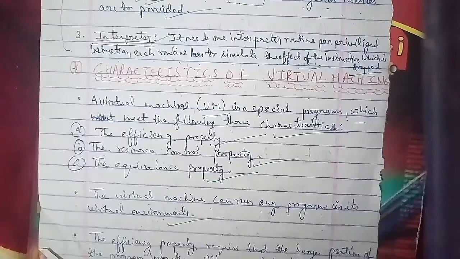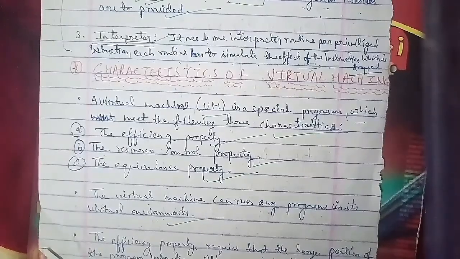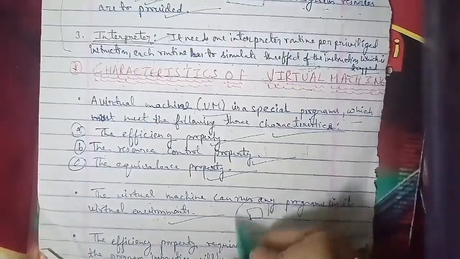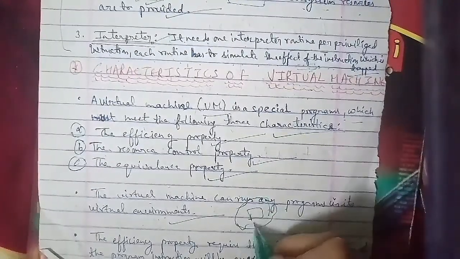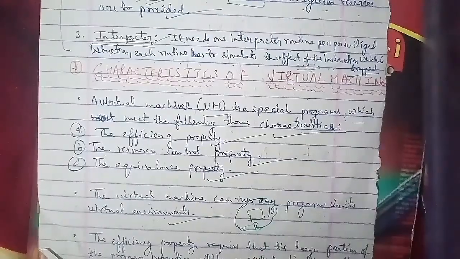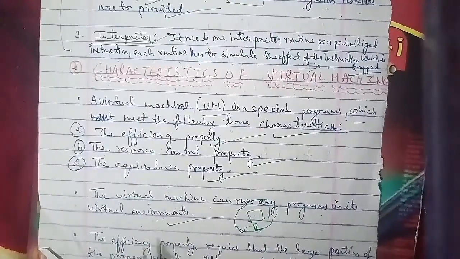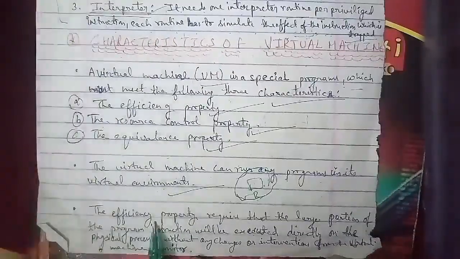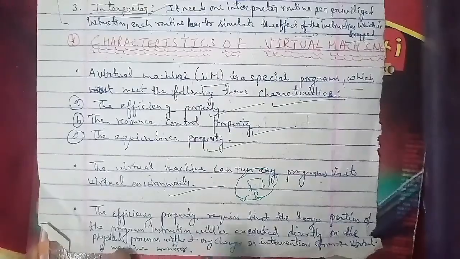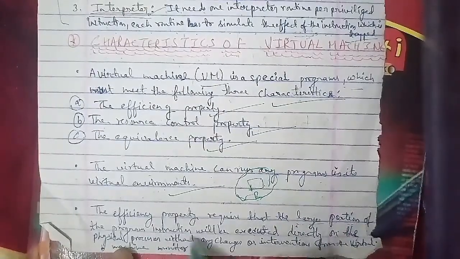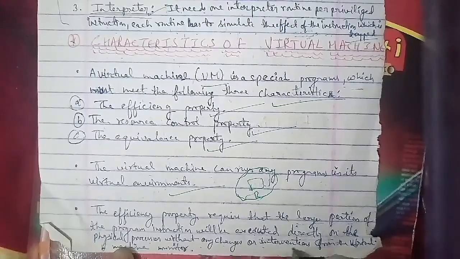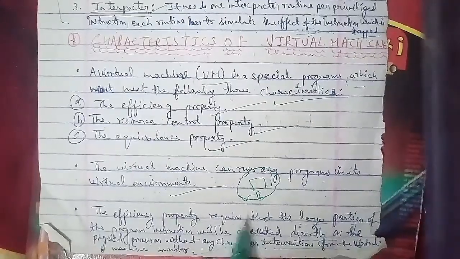Next is the point we have for efficiency. The efficiency property requires that a large portion of the program instructions will be executed directly on the physical processor without any changes and without intervention from the virtual machine monitor. That is the efficiency property: a large portion of the program instructions executes directly on the physical processor without any change from the virtual machine monitor.